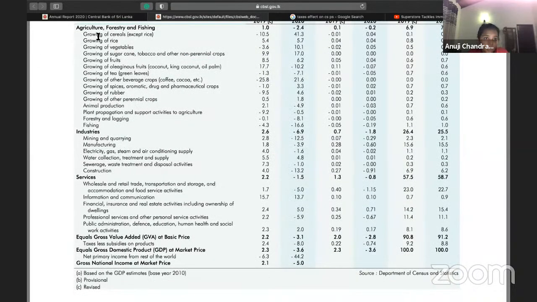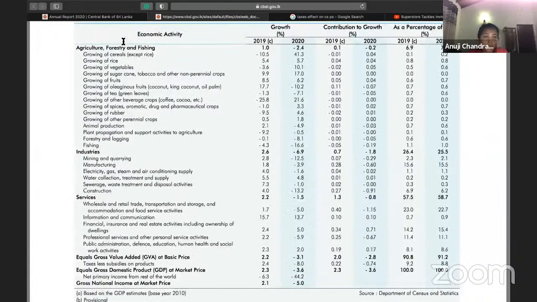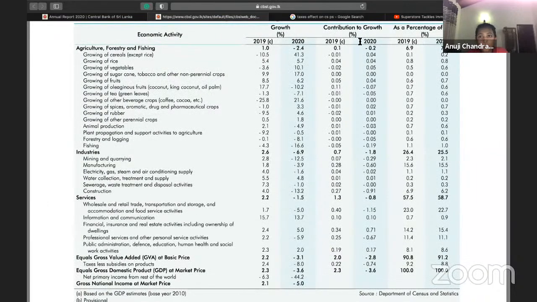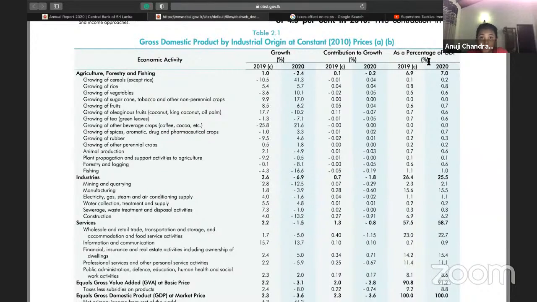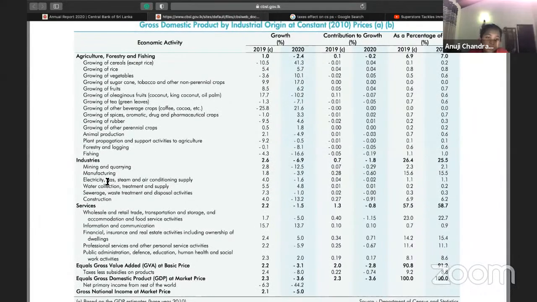Under each, you have cereal, rice, vegetables. You take, okay, growing of cereal. What is the total value of cereal? Remember, these are in percentages. Out of the total percentage, cereal has taken 0.2%. Vegetables, sugarcane, and fishing, you have calculated. Industries, there are different industries in an economy, such as construction, mining, manufacturing, electricity, gas, like that. You take the total value. And services.